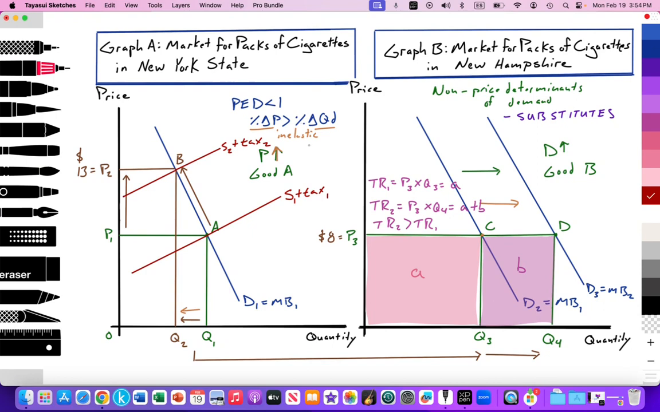Okay, so that's it. In the third video, we're going to do a paper 3 practice using the same real world example of cigarettes in the state of New York, calculating changes to consumer and producer surplus and tax revenue collected by the government.